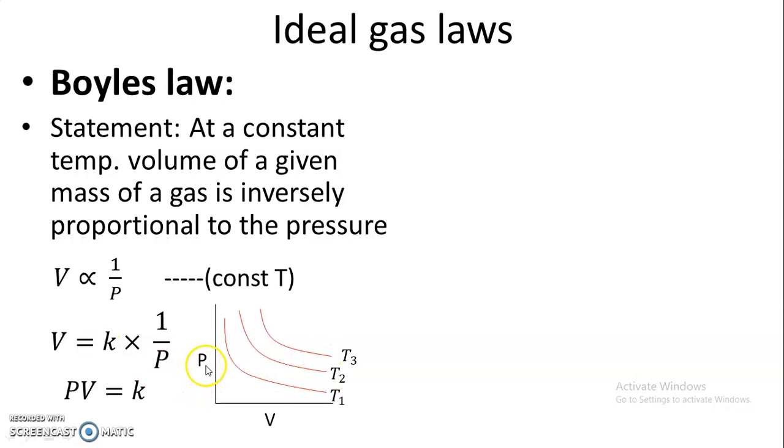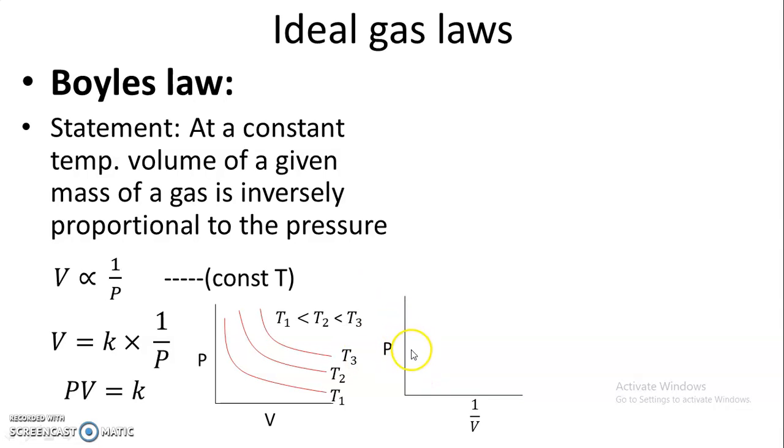There is an inverse proportion between pressure and volume, and here temperature increases from T1 to T2 to T3. So at a constant temperature T1, as pressure decreases, volume increases. Similarly, at another constant temperature, say T2, as pressure decreases, there is an increase in volume, and so on.